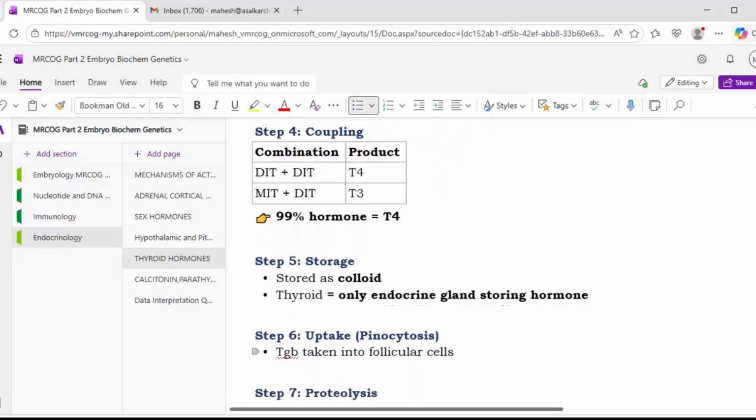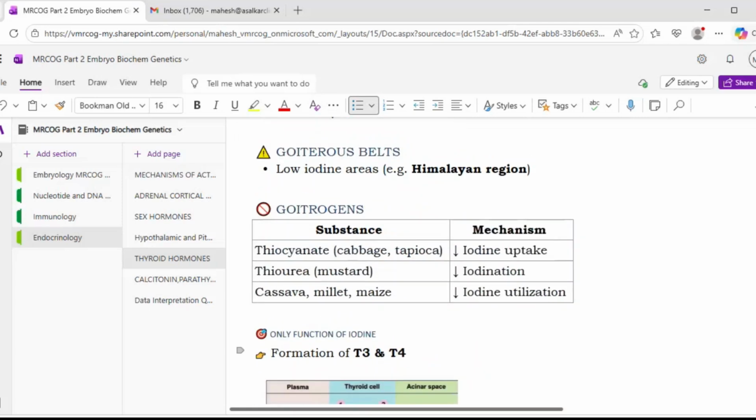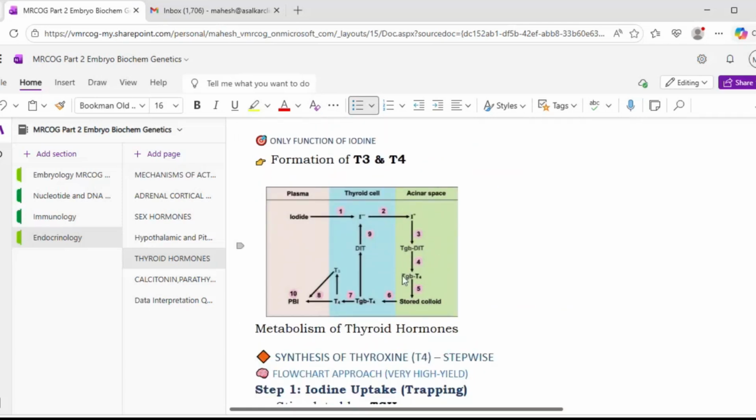The next step is uptake, that is pinocytosis. TGB is taken into the follicular cells. Whatever steps have happened up to the level of storage have happened in the acinar space. Initially in the thyroid cell it is the active form conversion, but after that, the coupling and formation of T4 happen in the acinar spaces.